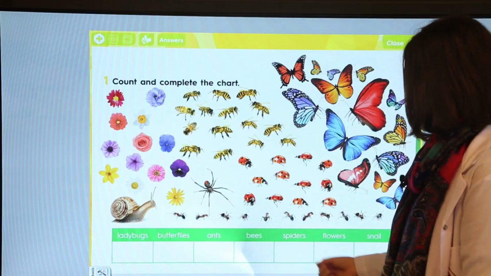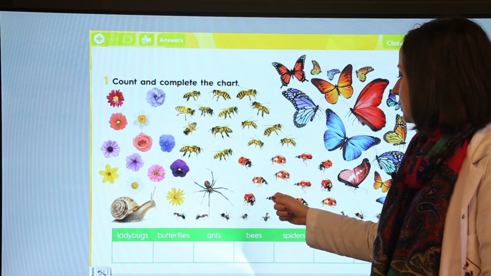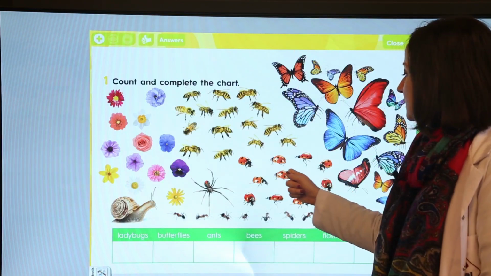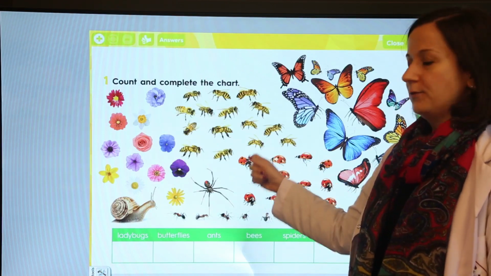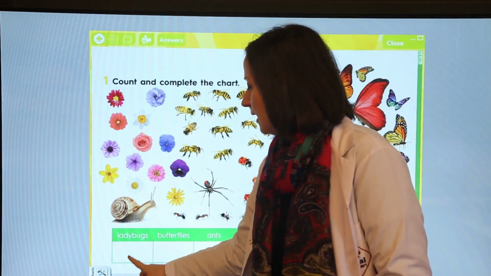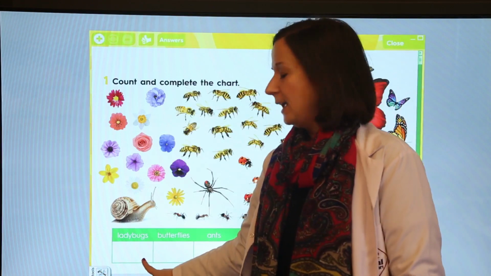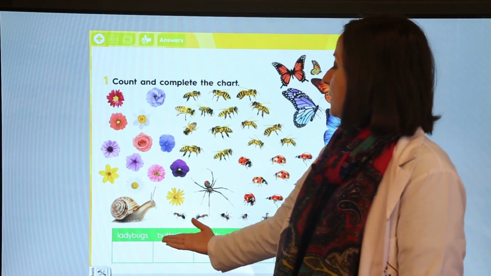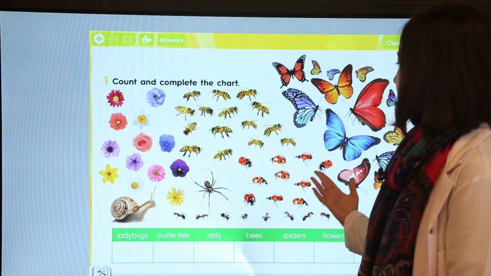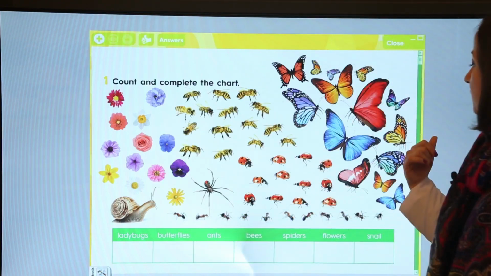Let's count the ladybugs. 1, 2, 3, 4, 5, 6, 7, 8, 9, 10, 11, 12. So we should write here there are 12 ladybugs. How many butterflies are there?